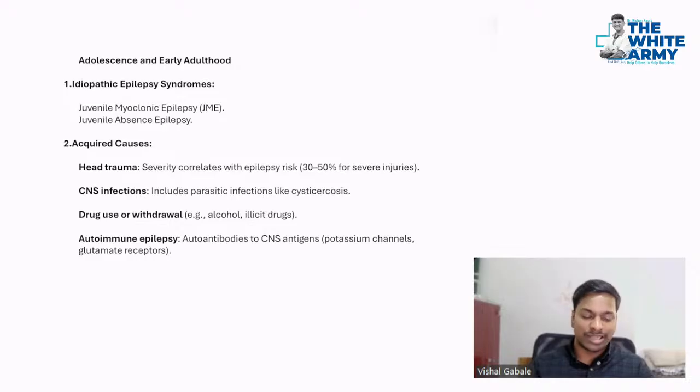Right now, let's see adolescence and early adulthood as we discuss the causes. In early adulthood or adolescence, you will have juvenile myoclonic epilepsy. Very, very important cause. We will see it in the epilepsy syndromes. Then juvenile absence epilepsy, also we will discuss in the epilepsy syndromes. Then acquired causes like head trauma, CNS infection, drug use like alcohol, even autoimmune epilepsy, for example potassium channel, glutamate receptors, autoimmune channels.